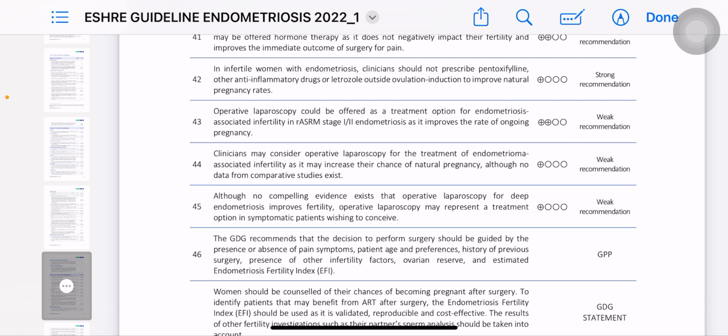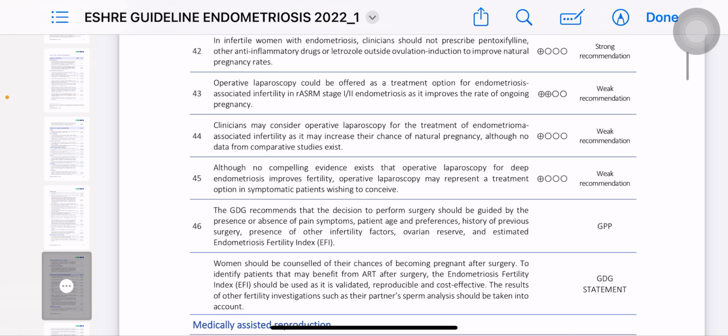Operative laparoscopy should be offered as a treatment option for endometriosis associated infertility in ASRM stage 1 to 2 endometriosis and improve the rate of ongoing pregnancy.